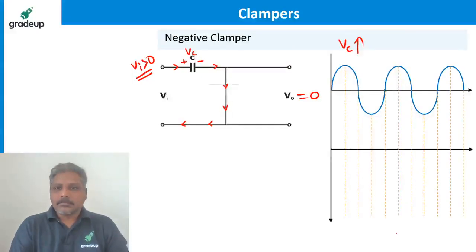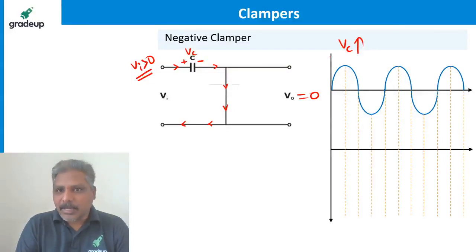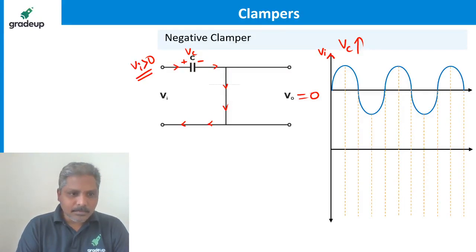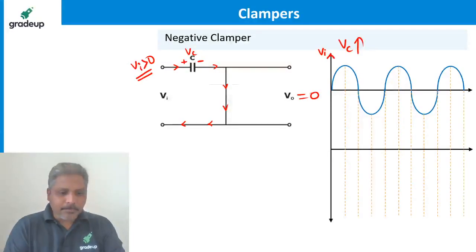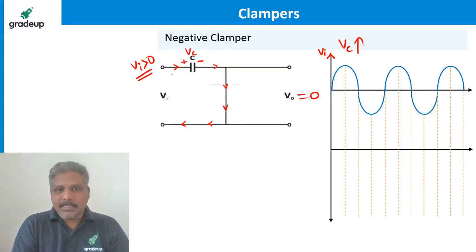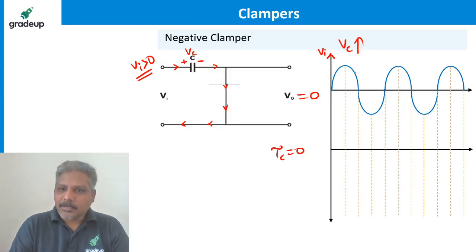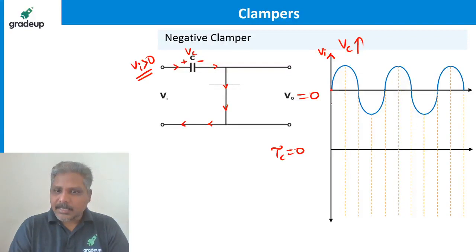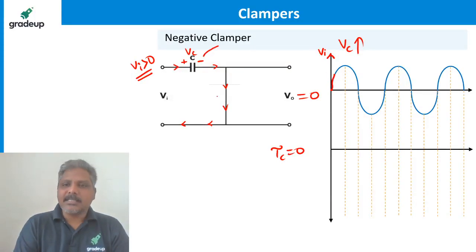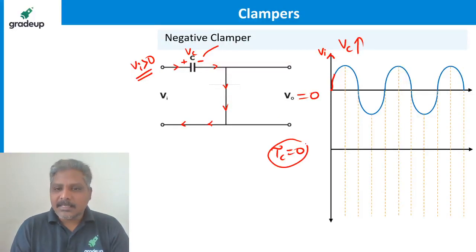Now, this blue color is the input waveform that we applied. Let me erase this now. Right, blue color is the input waveform. This is the capacitor charging now. How is the capacitor charging? Because tau, R into C, is equal to 0 and the input is now increasing. I am talking for input greater than 0 here. I am drawing the red color, you see. When the input is increasing like this, the capacitor voltage is also increasing exactly like this. Why? The capacitor is instantaneously charging.